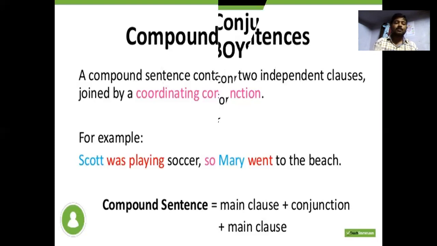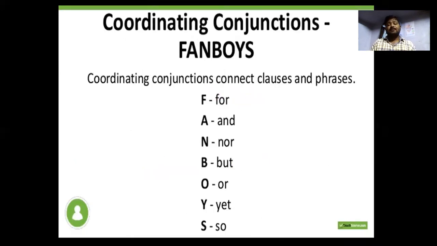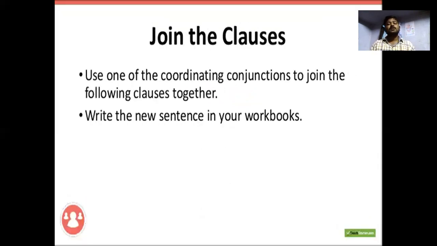That's how compound sentences work. The coordinating conjunctions connect clauses or phrases: F for, A for and, N for nor, B for but, O for or, Y for yet, S for so. Use one of the coordinating conjunctions to join the clauses together.